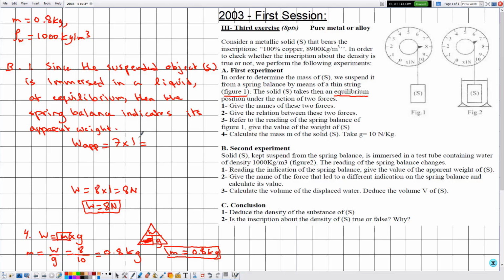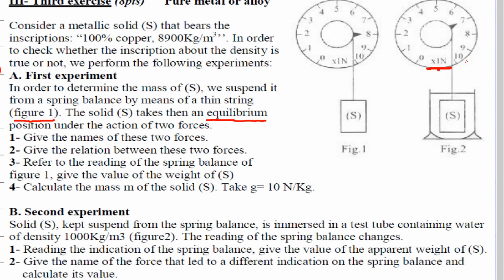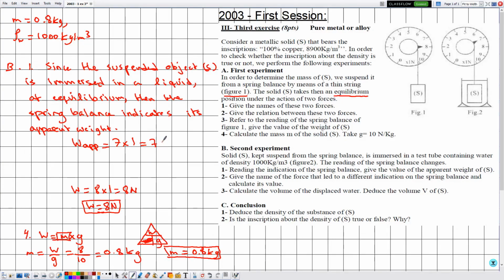Then the value of W apparent is given by 7. Since the spring balance is expressed in newtons, the value of W apparent will be expressed in newtons. So the apparent weight is given by 7 newtons. Now here, let me write that the real weight is given by 8 newtons, and the apparent weight is given by 7 newtons.